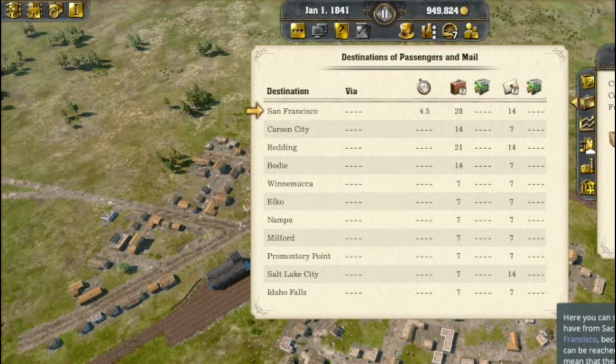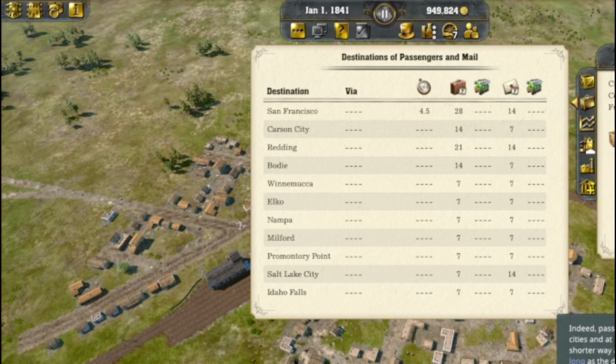Here you can see the destinations passengers and mail have from Sacramento. Right now, that's just San Francisco, because it only mentions destinations that can be reached entirely by rail. However, this does not mean that these goods choose only direct connections. Indeed, passengers and mail may change trains in cities and at rural stations with hotels if there is no shorter way, and if the way by rail is at most twice as long as the direct way.